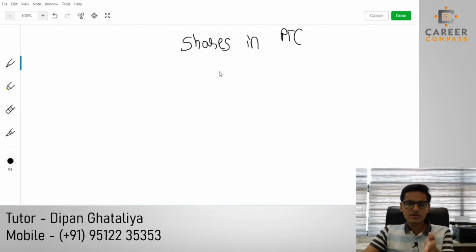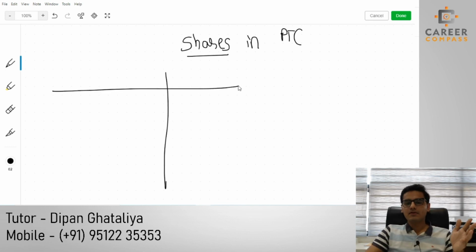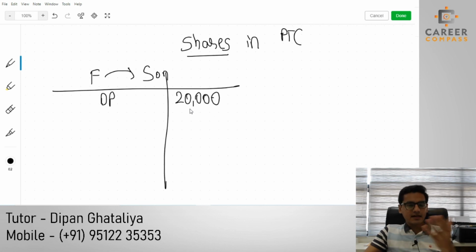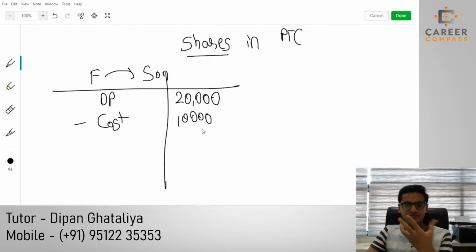Now in this situation, students, if you are having quoted or unquoted shares in a personal trading company, then you just have to prepare a proforma. In this situation, the father is giving the shares to the son. So what you are going to do is simply write the disposal proceeds, the market value, which is 20,000, and then deduct the cost. Assume the cost is 10,000, and you will have a gain of 10,000.